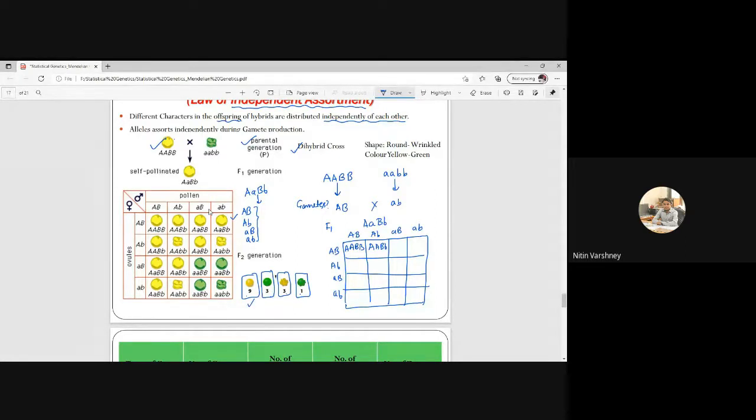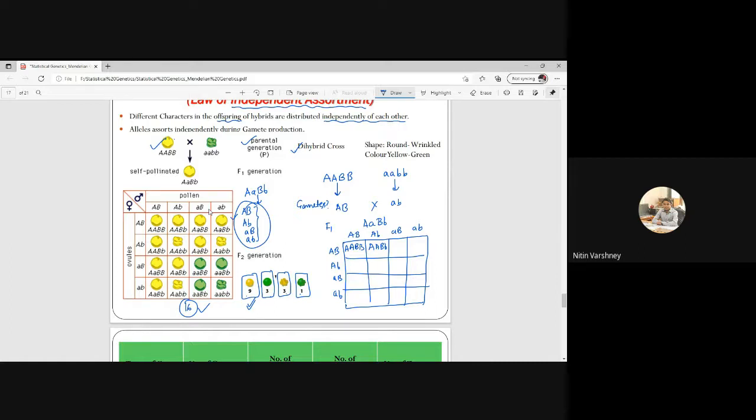So this is the outcome, or we can say this in exam. They can ask what is the ratio of dihybrid cross in Mendel's second law. So this will be the answer: 9 is to 3 is to 3 is to 1. And the number of zygotes will be 16. I will tell how to calculate the number of zygotes and the number of gametes, just in the next.